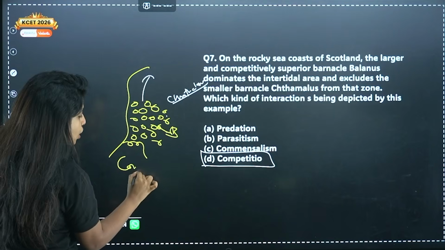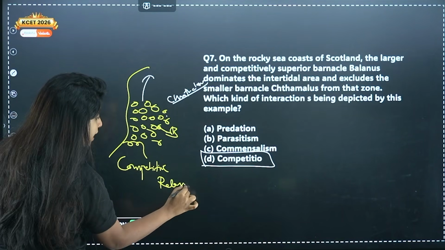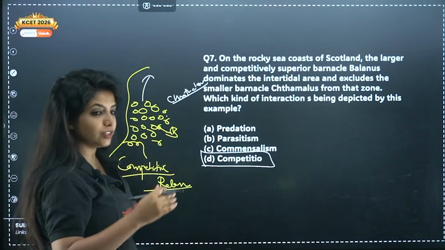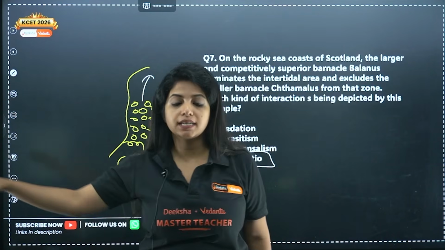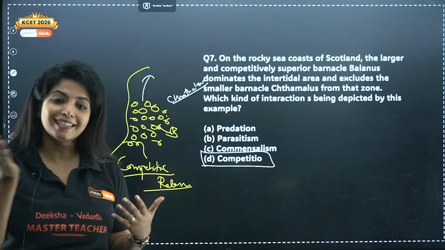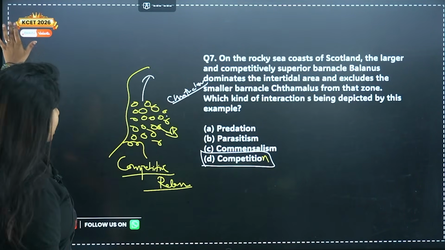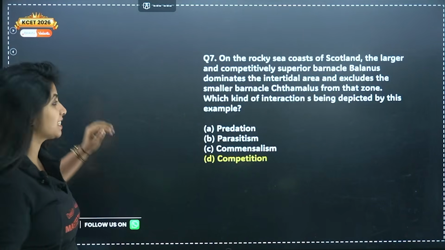This is known as competitive release. It's known as competitive release. When the inferior organism moves out, the superior one comes and dominates the entire region. They take up the entire region. This is known as competitive release. It's because of competition that this is going to happen. So this competition does not have an end. I have added it right over here. Yes, yes.